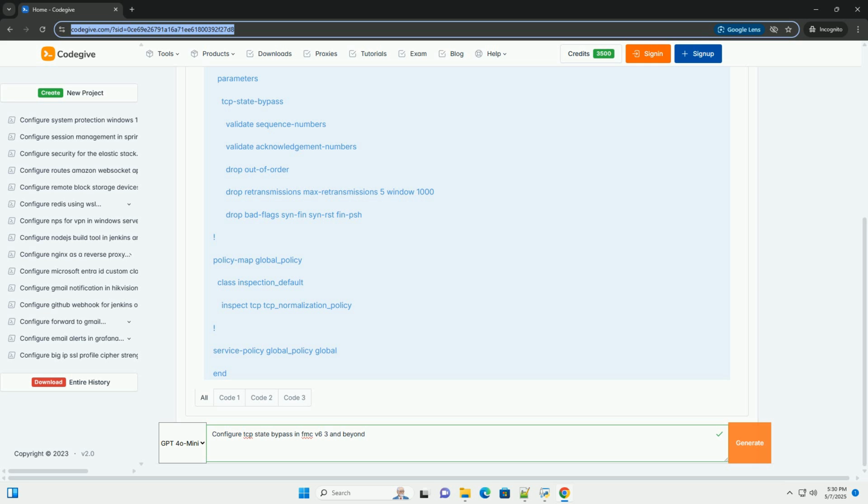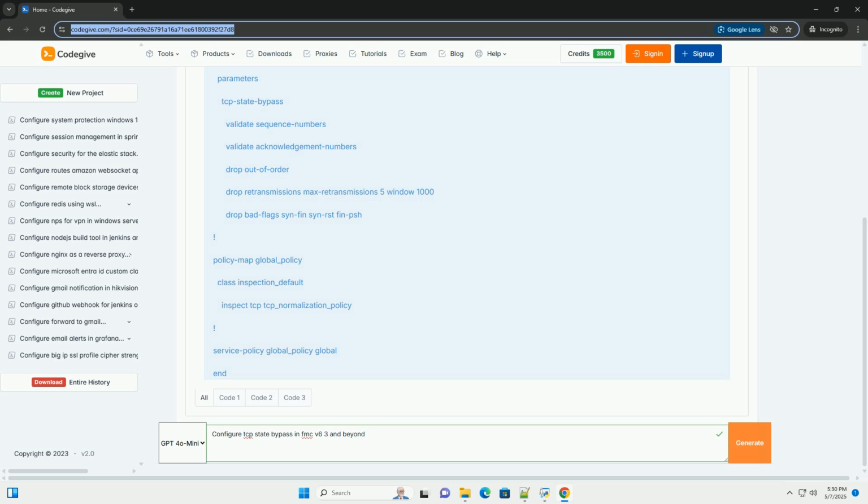3. Configure TCP state bypass in the NAP: enable TCP state bypass with the following settings. Enable validate sequence numbers. Enable validate acknowledgment numbers. Enable drop bad TCP flags. Leave drop retransmissions disabled initially. 4. Apply the NAP: apply the NAP to the access control rules that allow traffic to the web server. 5. Monitor: monitor the FTD logs and connection events for any issues.